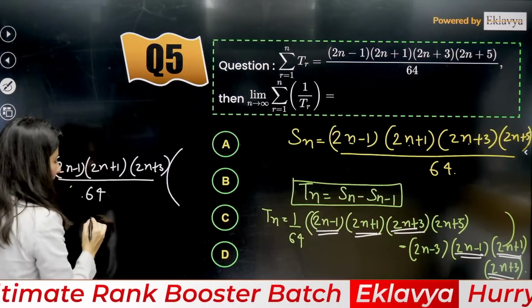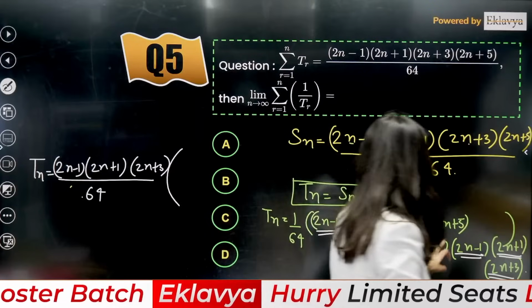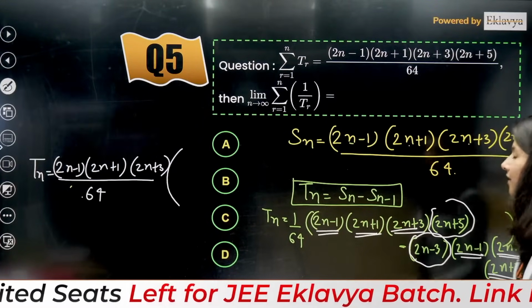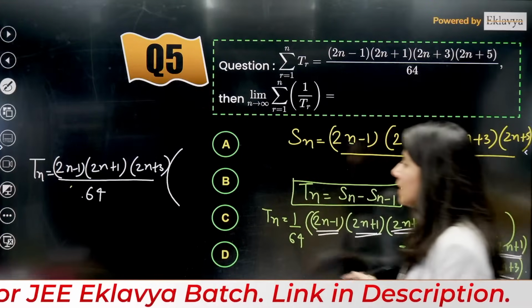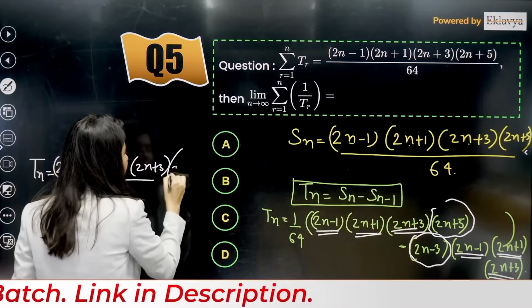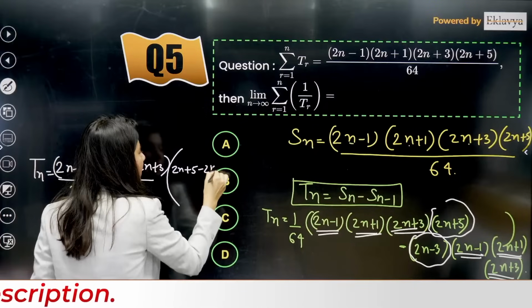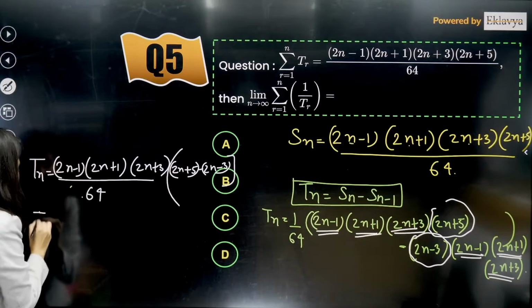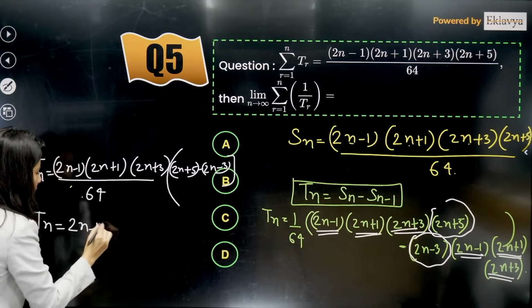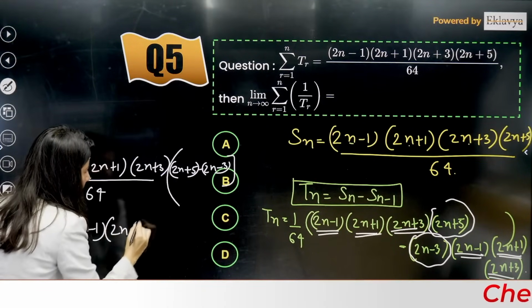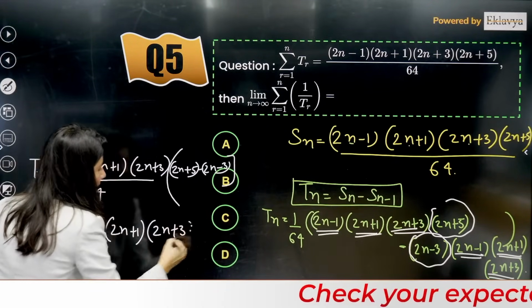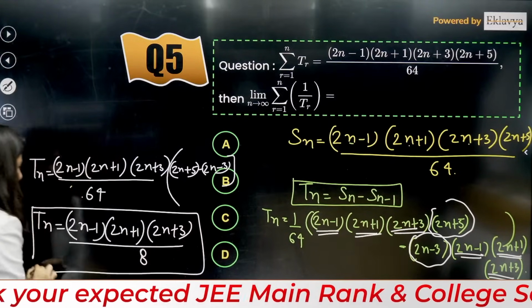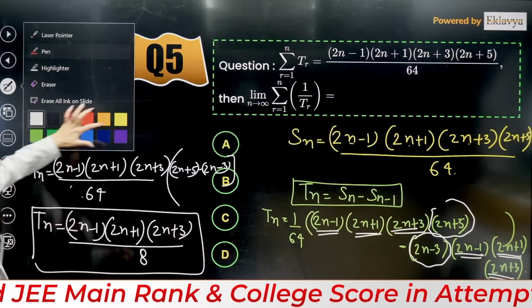And inside the bracket, what you're going to see is 2n plus 5 minus 2n minus 3. So if you subtract these two, what are you going to get? This is your 8. So your Tn is coming out as 2n minus 1, 2n plus 1, 2n plus 3, and this is upon 8. This is your general term, guys. This is what you have got, your general term.